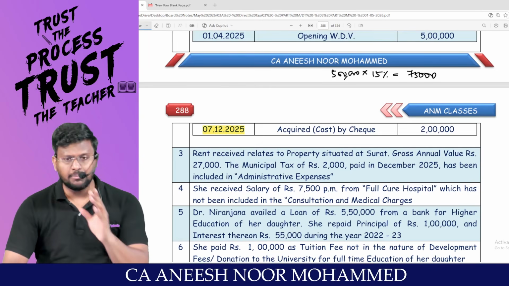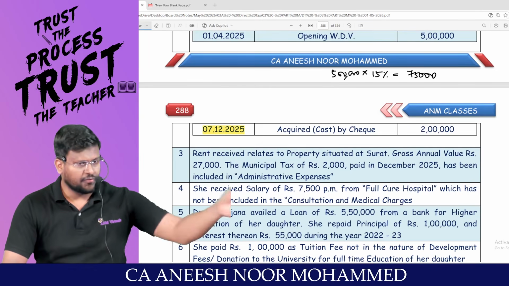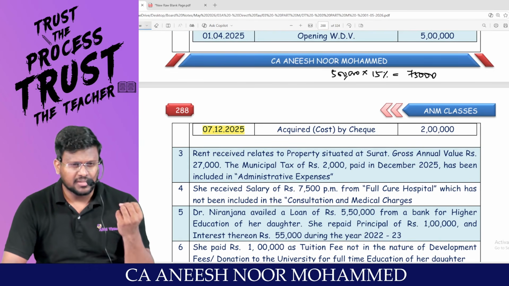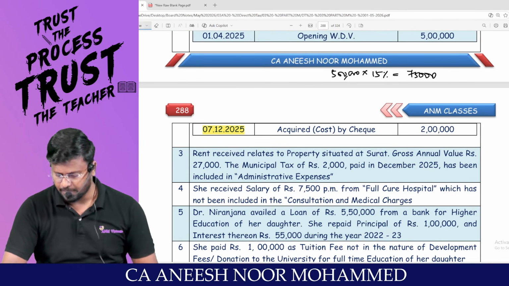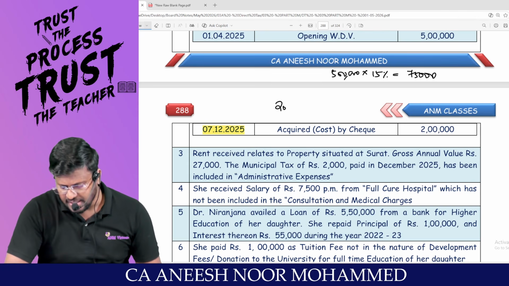On 7/12/2025, you tell me, from 7/12 till 31st of March, only December, January, February, March: more than 180 days or less than 180 days? So for this 2 lakh asset, you are entitled to claim only 7.5%.